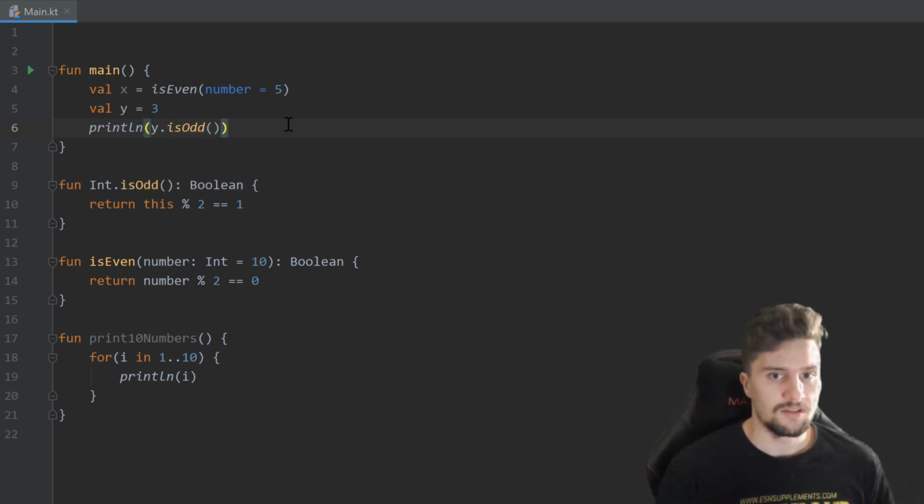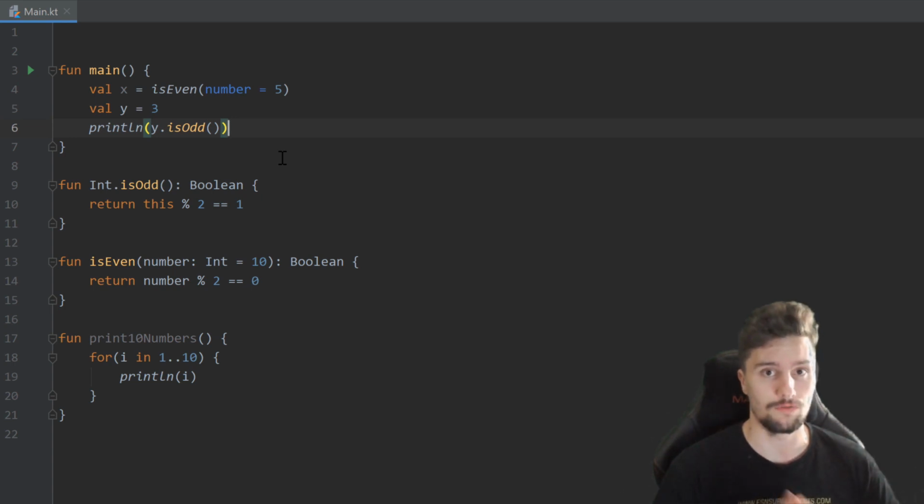And that is just a different behavior as for this is even function, but in the end it's the same. Okay, so the next big topic I want to explain here are so-called classes. Classes really help us to structure our code better, make it better understandable for us and also for others. And in general, a class is just a blueprint for something. And if we want to create such a class, we usually do that in its own Kotlin file.